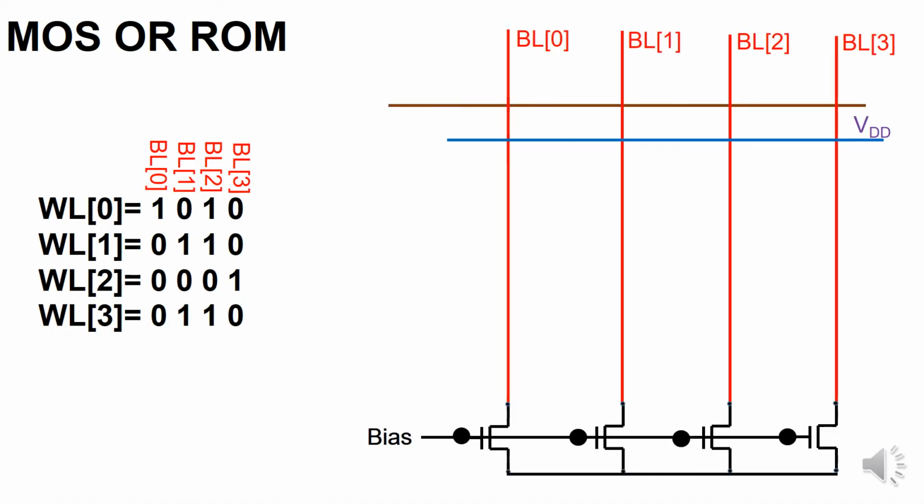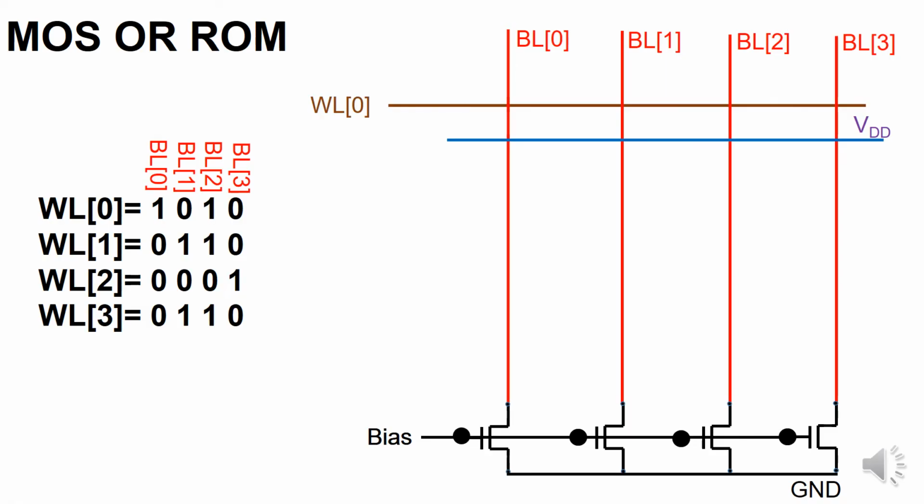I have a bias signal. When the bias signal is high, all the bit lines are pre-charged to logic 0, so I am using pre-charge low. Once pre-charge is done, I have a VDD rail running parallel to the word lines. So wherever I want a logic 1, I need to place one MOSFET.